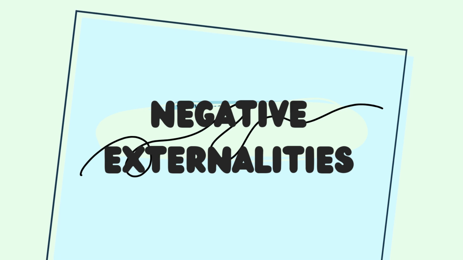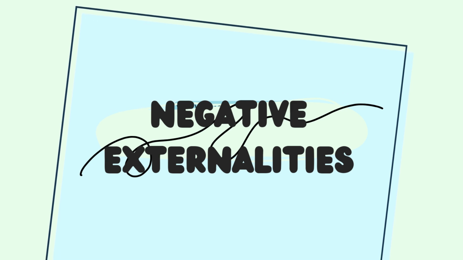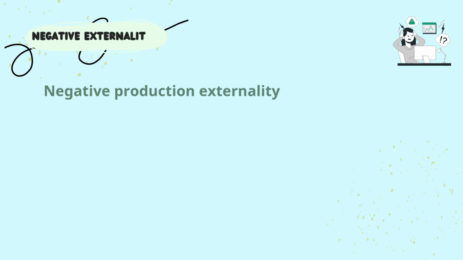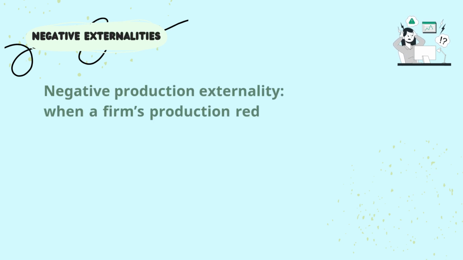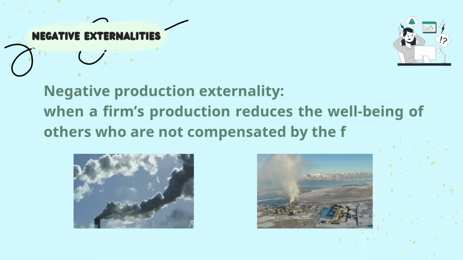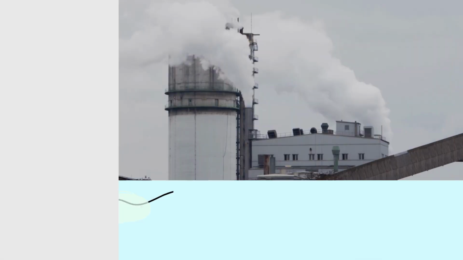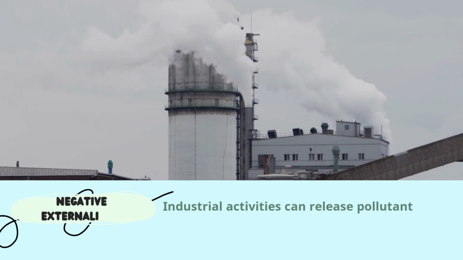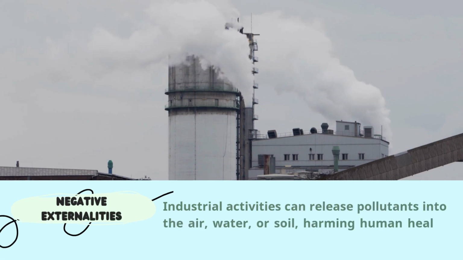Now, let's turn to negative production externality. So, what is negative production externality? A negative production externality is when a firm's production reduces the well-being of others, who are not compensated by the firm. For example, industrial activities can release pollutants into the air, water, or soil, harming human health and the environment.